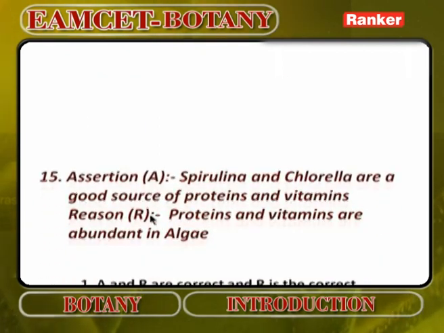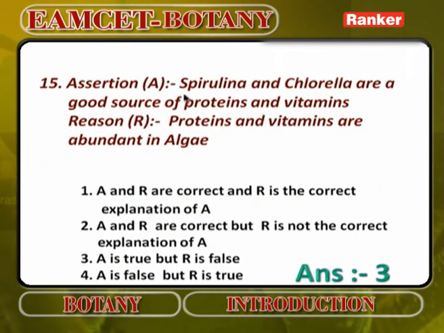Next, assertion: spirulina and chlorella are good source of proteins and vitamins. Reason: proteins and vitamins are abundant in algae. For this, answer is A is correct but R is false, because proteins and vitamins are not that abundantly found in algae. Assertion A is correct, but the reason is wrong. So, answer will be A is true but R is false.